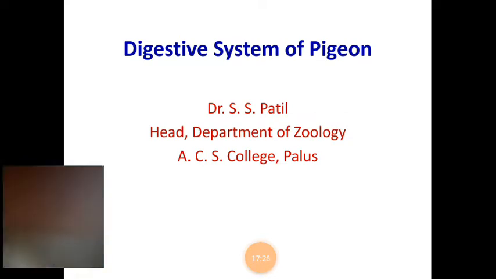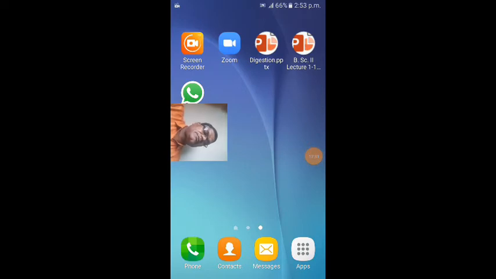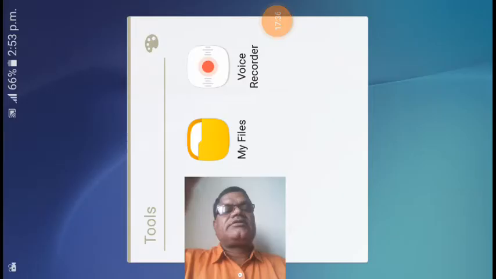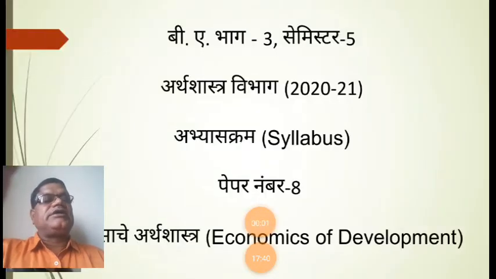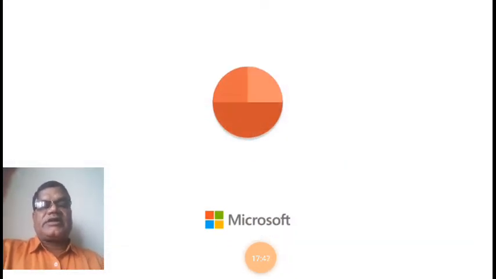Then the first part of the elementary canal is the mouth.